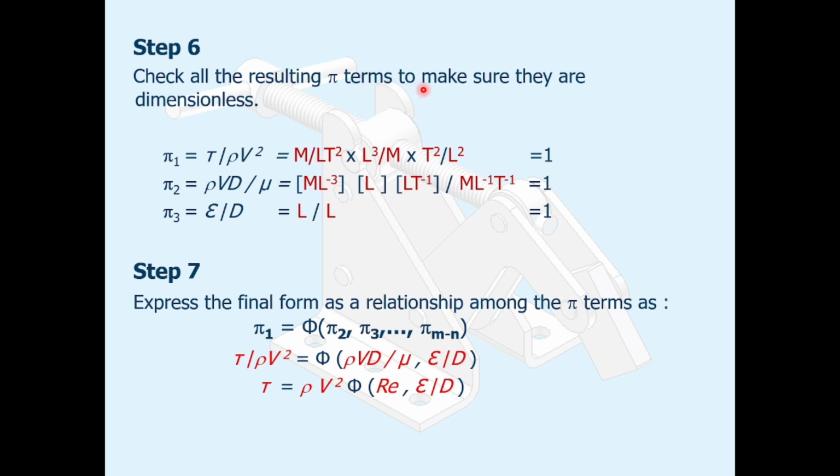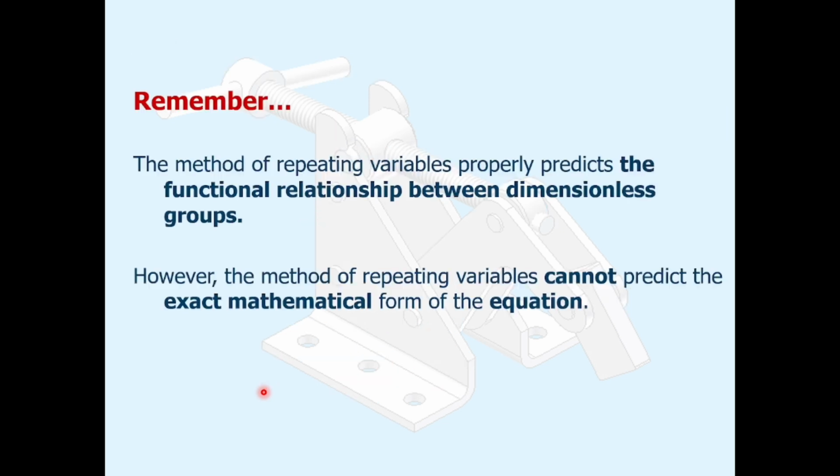Step number 6: check all the resulting pi terms to make sure they are dimensionless. Okay, we look here, put the value, then we get the one here. Check just to make sure the answer is correct. Step number 7: express the final form as a relationship between the pi terms, pi 1, pi 2, pi 3, and so on. So we put the value of pi 1, pi 2, and pi 3, and then we have to make sure that it is the statement from this question.